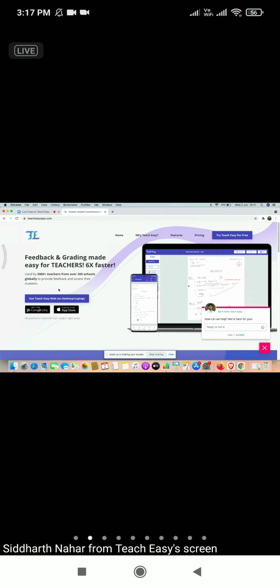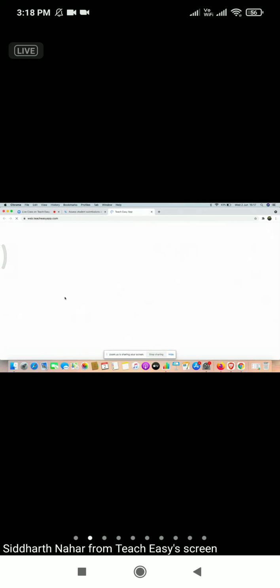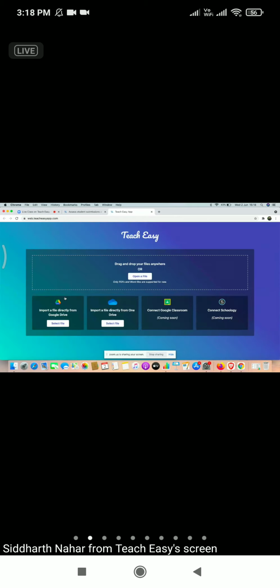It is just the device that you are using that differs. So let's use the desktop version. There is a button, use Teach Easy web on desktop or laptop. We'll click on this button. I hope everyone is following along with me. When you click on that button, a new window opens where you see this interface in front of you.